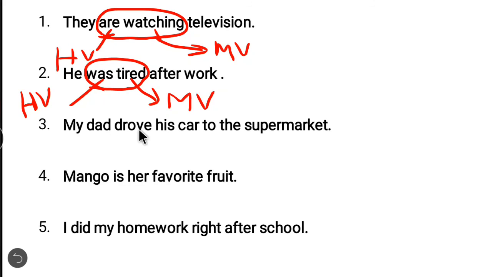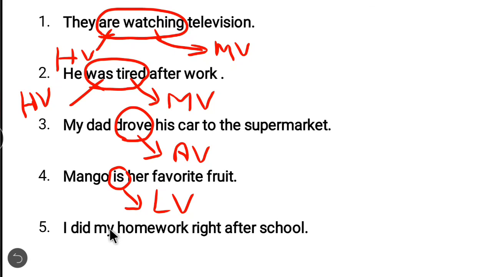My dad drove his car to the supermarket. What action is being done in the sentence? Driving a car. Okay, drove. So drove is the verb and drove is showing an action, so it is an action verb. Mango is her favorite fruit. Here the verb is. It is connecting the subject to its subject complement. It is describing the subject. So here the verb is a linking verb.